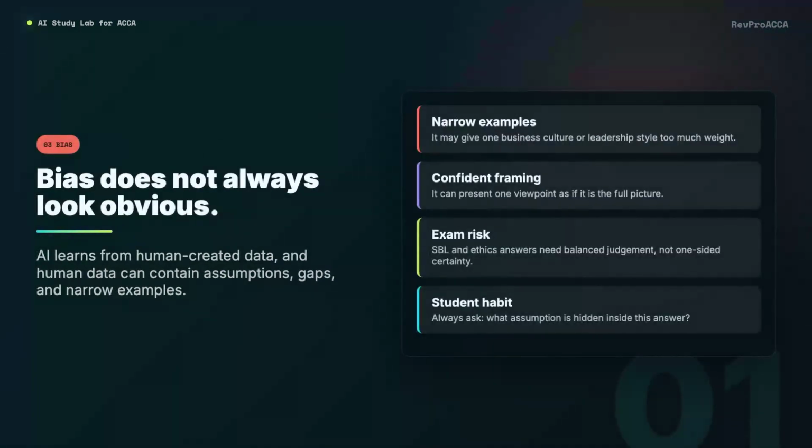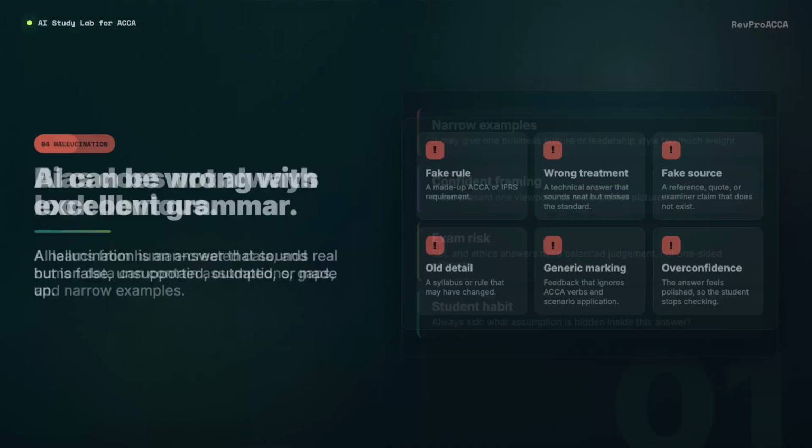Now, let us talk about bias. AI learns from human created data, and human data contains assumptions, gaps, and narrow examples. Bias does not always look offensive or obvious. Sometimes it simply looks like a one sided answer. It may assume one leadership style is always best. It may use examples from one business culture. It may present one viewpoint as if it is the full picture. For ACCA students, that is risky, especially in SBL ethics and professional skills questions. Good answers need balance. They need judgment. They need awareness of context.